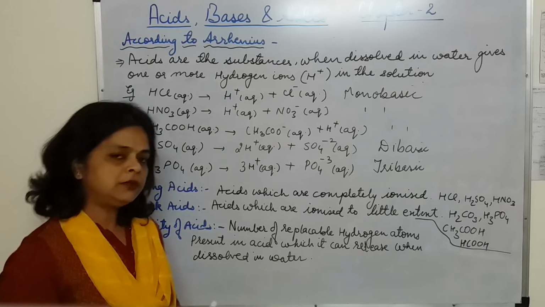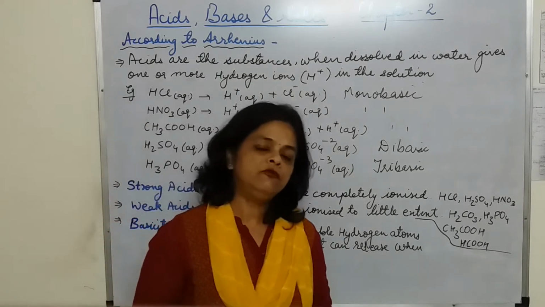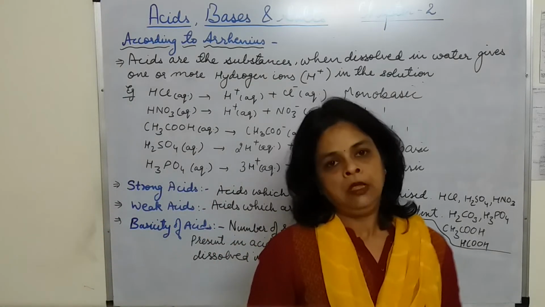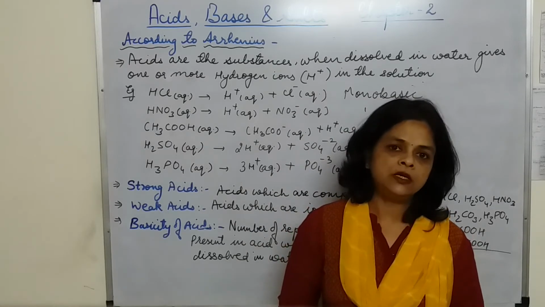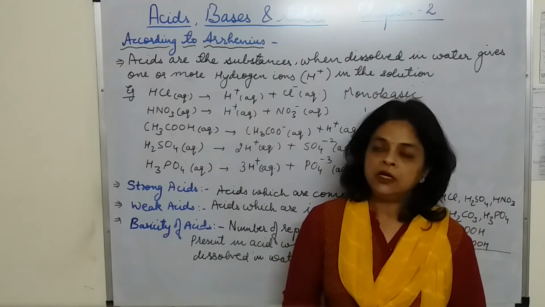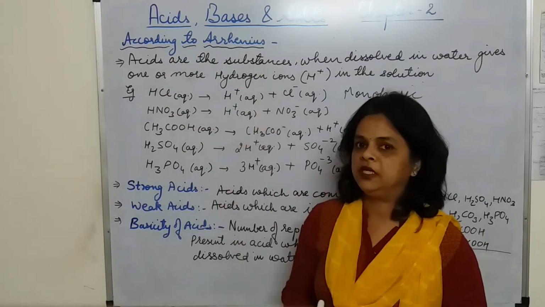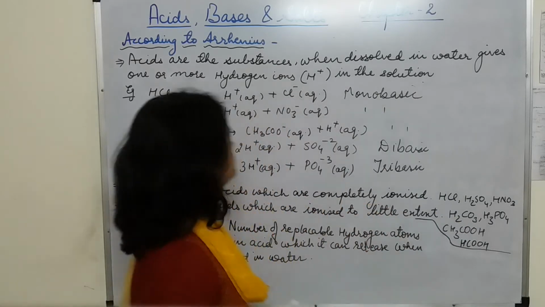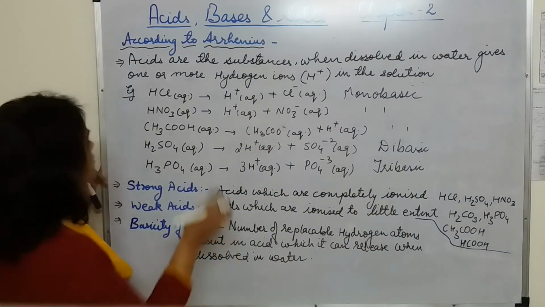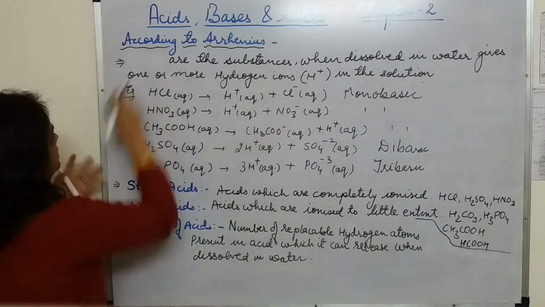Now students, in a similar way we can define the bases. Bases were earlier termed as substances having a bitter taste and soapy touch, but Arrhenius gave their definition. So let's see the definition of bases in the same manner, simply changing some words.